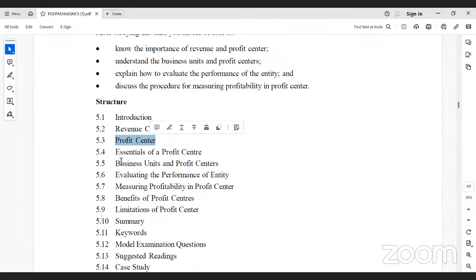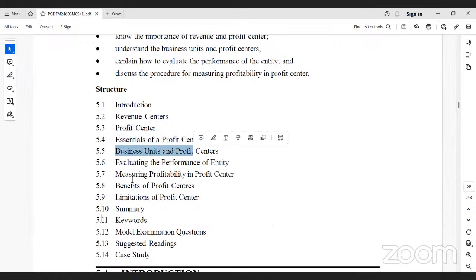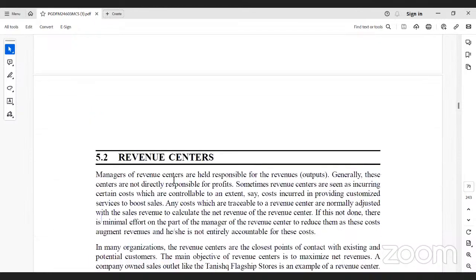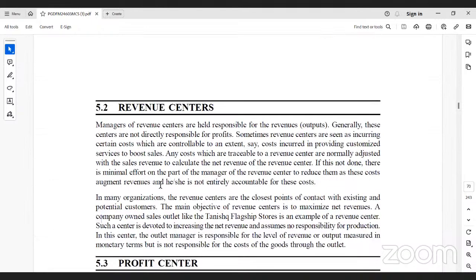Essential profit centers, business units, and profit centers: we evaluate the performance of these entities. Measuring profitability in profit centers we will also discuss one by one. Here you can see the revenue center, where the firm gets its revenue. The manager of a revenue center is held responsible for revenue output, nothing but the company's sales.